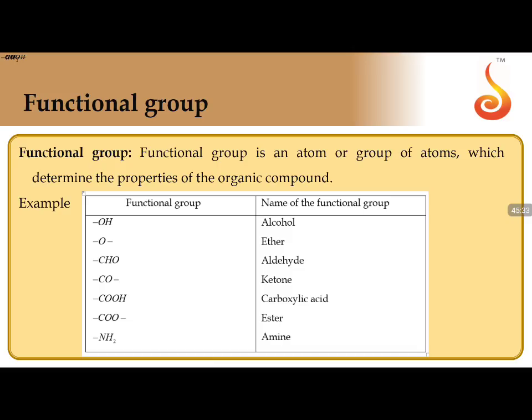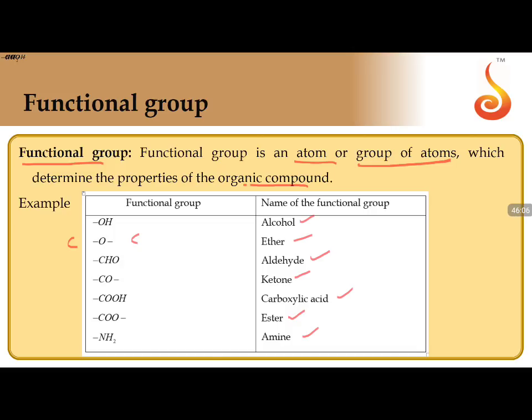So a functional group is an atom or a group of atoms which determine the properties of organic compounds, and these are the functional groups. If you have OH, it is called alcohols. If you have O between carbon and carbon, between the two carbons, they are called ethers. Aldehydes, CHO; ketones, CO; carboxylic acids, COOH; esters, COO; and amines, NH2.